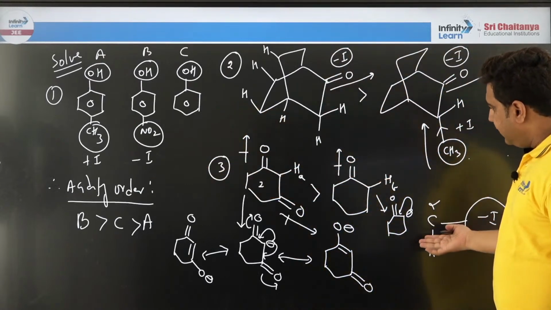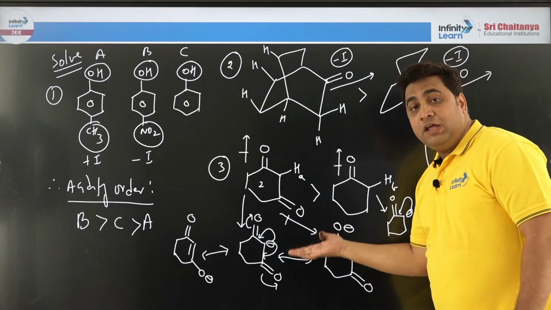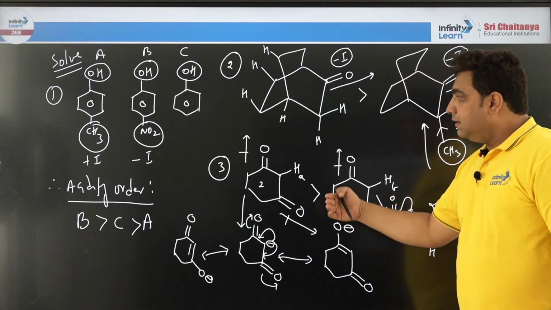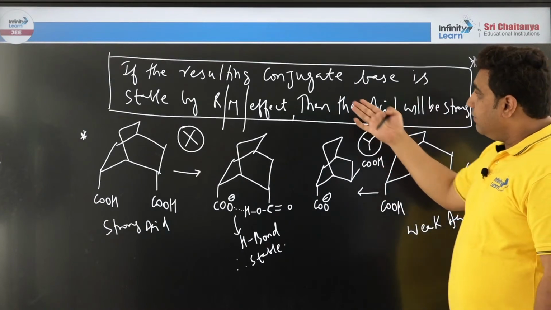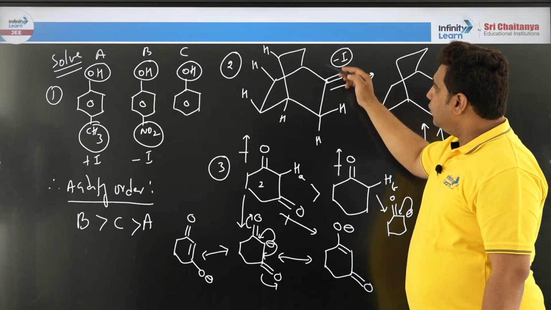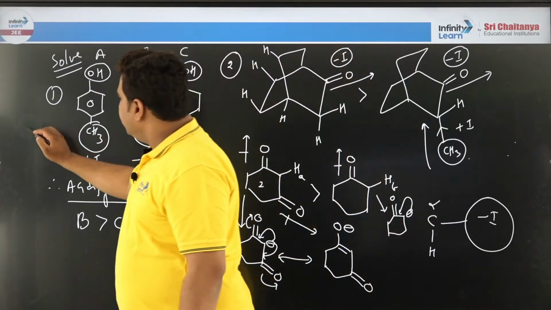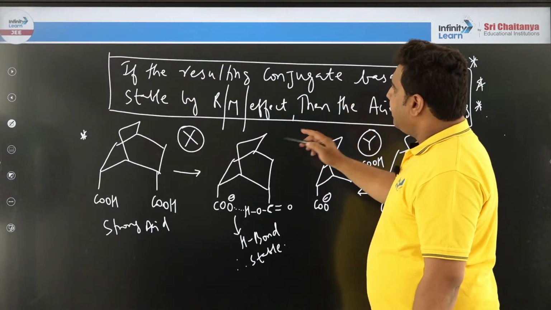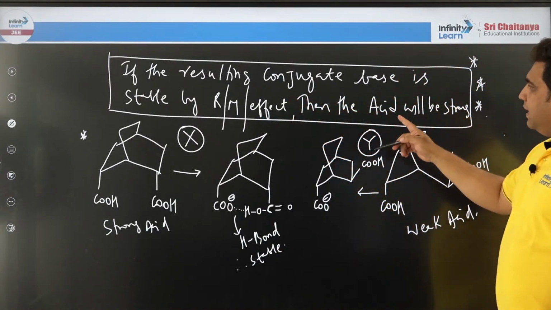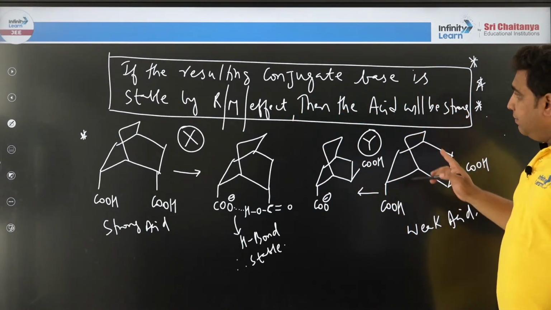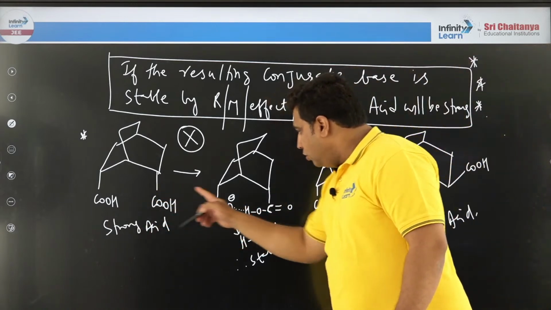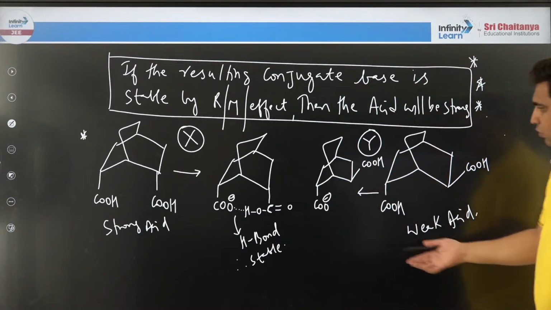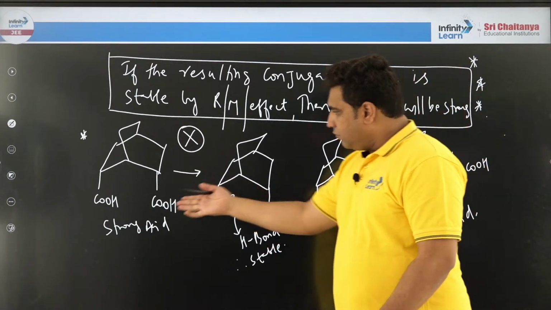Okay. And I said how resonance will play a key role in the conjugate base factor, stabilizing the conjugate base. And I gave a beautiful rule, a beautiful trick or technique, to everybody who is listening to my class: if the resulting conjugate base is stabilized, then the acid will be stronger. Means after the proton loss, hydrogen bonding is there here. After proton loss, nothing is there here. So this is getting stabilized. Therefore, it is a strong acid.